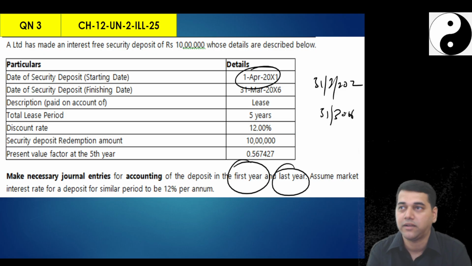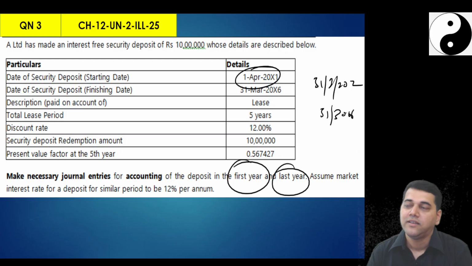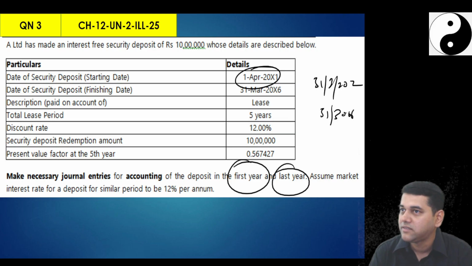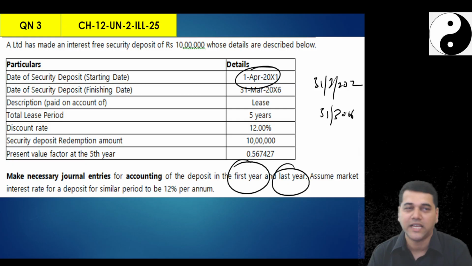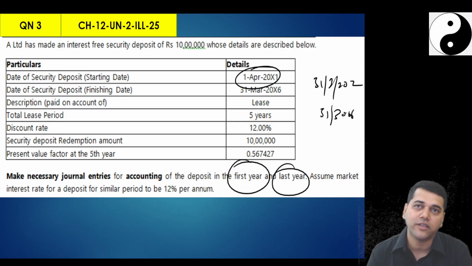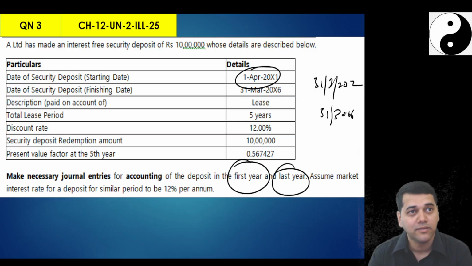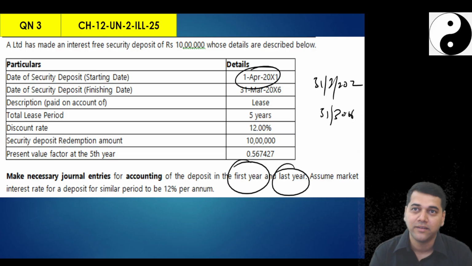Debit to bank. How much? Is security deposit a financial asset? Why? Now you got a contractual right to receive the cash. Now at what value do you have to recognize the financial asset initially? At fair value. What is fair value? Transaction price is the fair value. That's what you told me. When? When it is at market terms. Is this instrument at market terms now? No. It's off market. Then what do you need to do? Then how can you tell me security deposit account debit to bank?